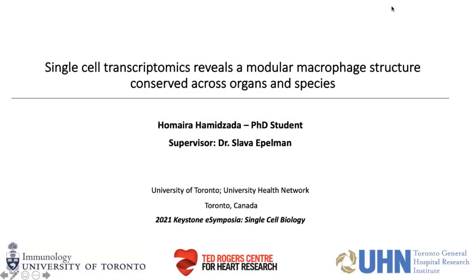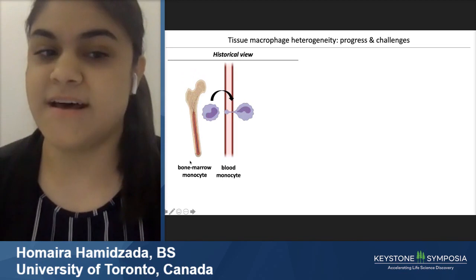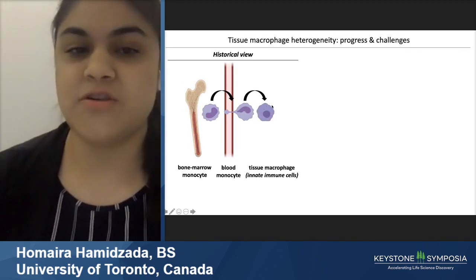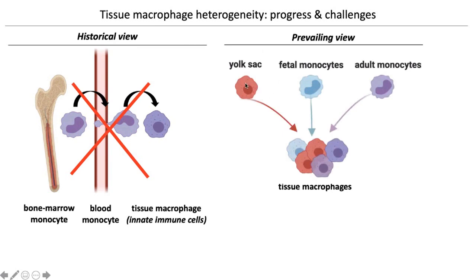So today I'm really happy to share some unpublished work related to our efforts in understanding macrophage heterogeneity. The historical perspective of a macrophage is that bone marrow monocytes enter the bloodstream, and then these blood monocytes differentiate into tissue macrophages. However, we now know that it really isn't this simple, as not all macrophages are derived from adult monocytes. In fact, there are several origins, including the embryonic yolk sac, fetal monocytes, and adult monocytes. So this presents the first layer of complexity related to macrophage heterogeneity.